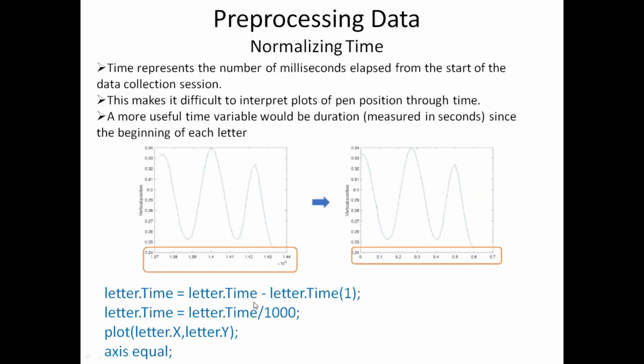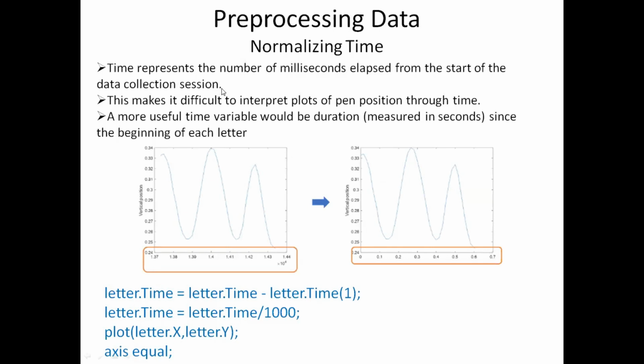Next, another processing that we need to do before we can start using the data is to normalize the time. The input data has the time in milliseconds. That time just tells us the time that has elapsed from the start of the data collection session.